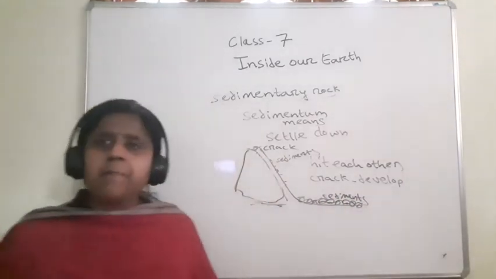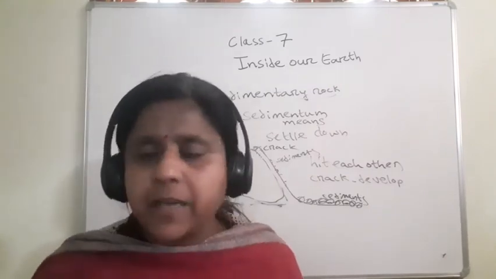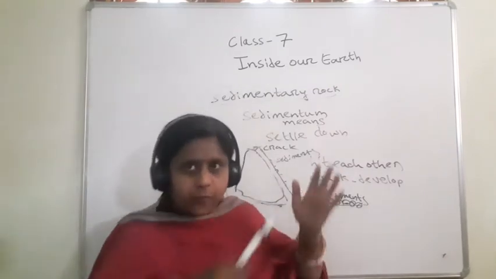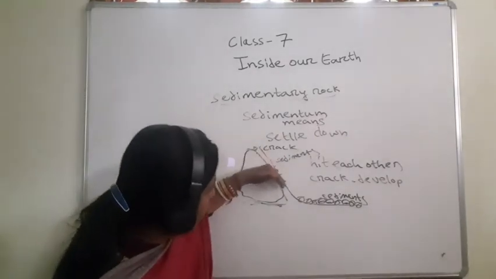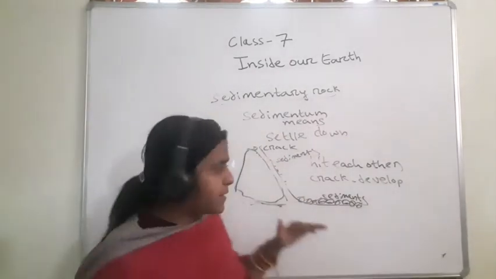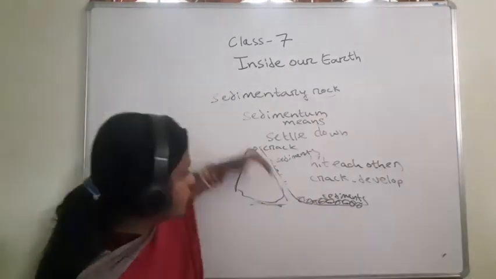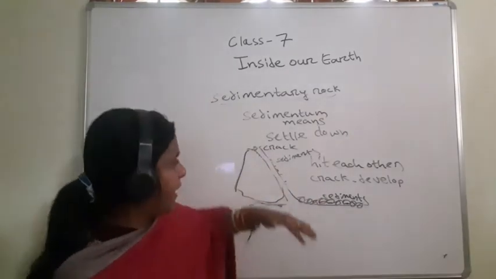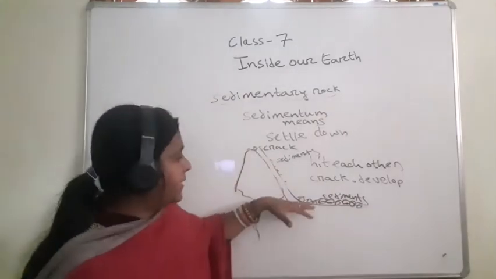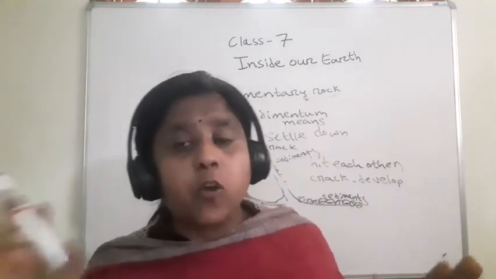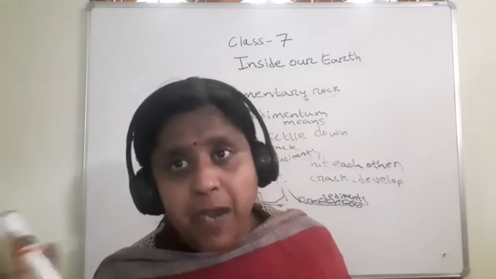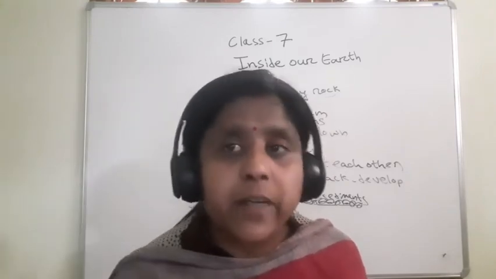The sediments are deposited and become hardened. When the wind blows very loudly or when the water flows, what happens? They take away the sediments. The sediments roll down or flow away with the water and are deposited in the river. Then they are compressed, become hardened and form sedimentary rock.